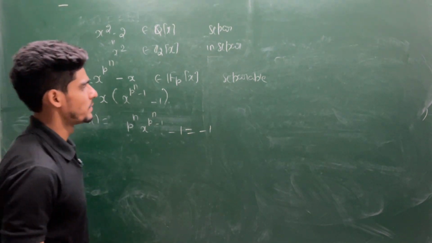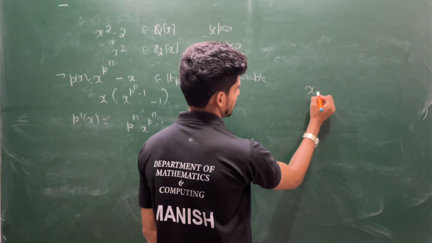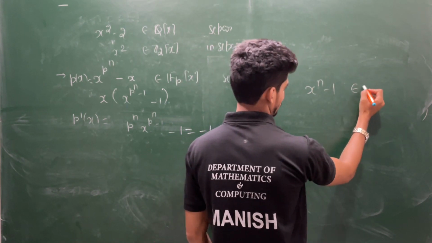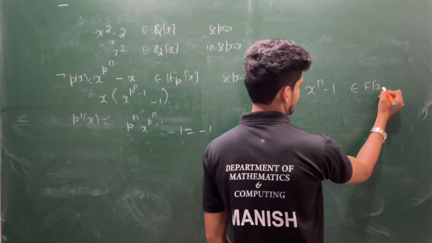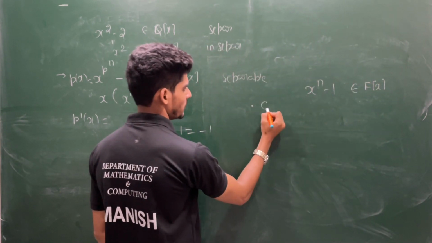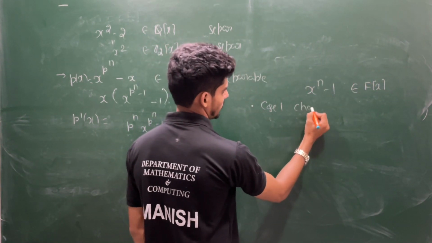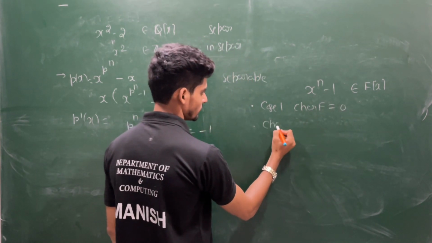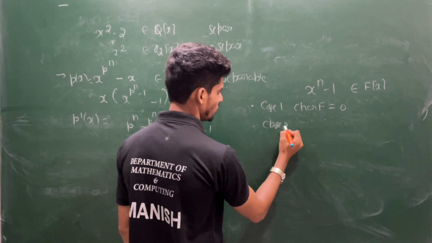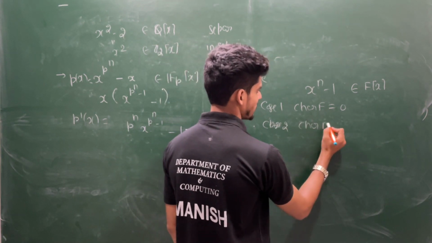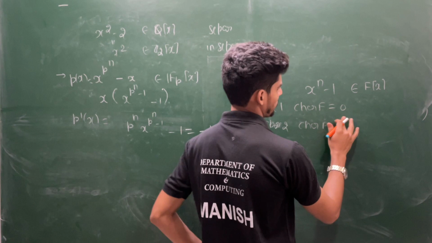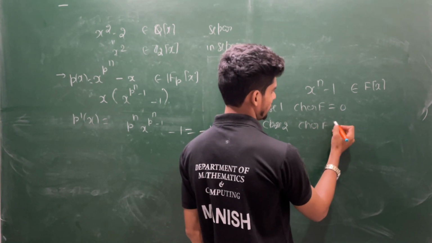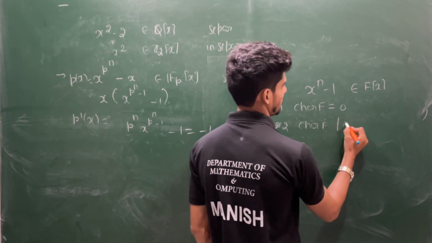Now if you understand this part, can you tell me this? x to the power n minus 1 over F. Case 1, characteristic of F is 0, and case 2, characteristic of F divides n.